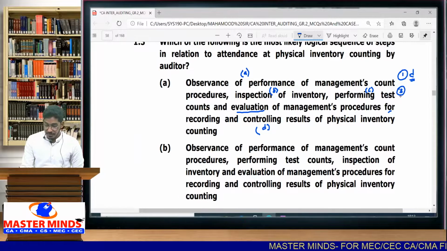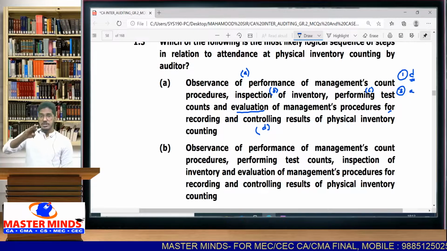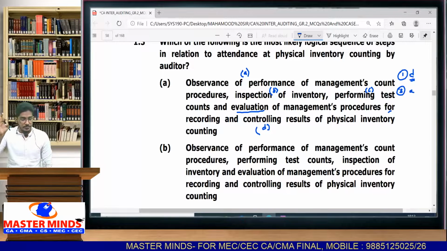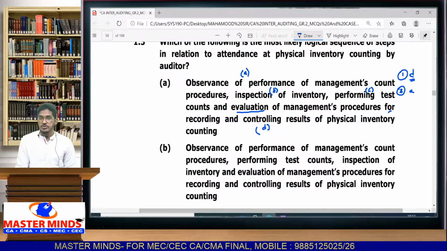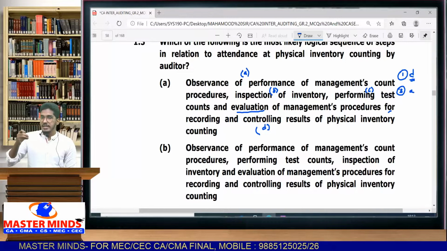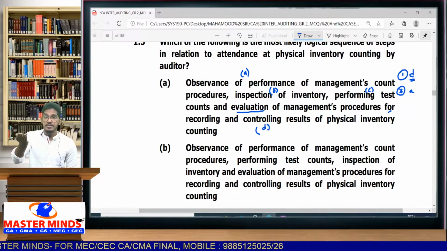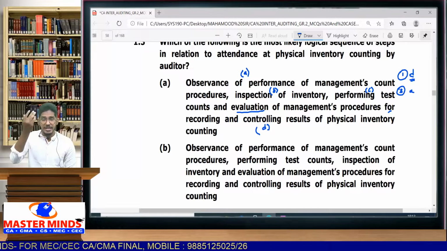Then what is the sequence? Then I will observe. First I will try to understand what management is doing, then I will observe whether they are doing it correctly or not. So, observance of performance of management's count procedure. First I will analyze what they have planned, then I will observe whether they are doing it correctly or not.